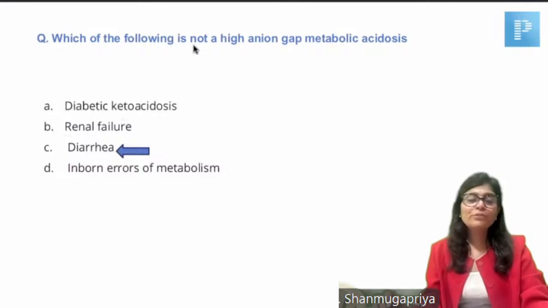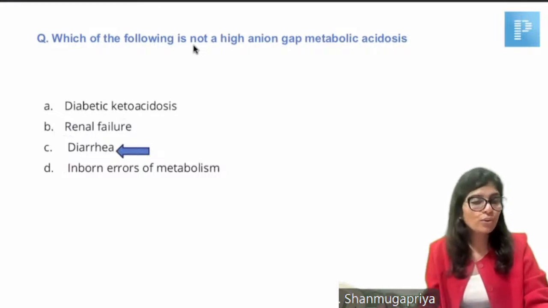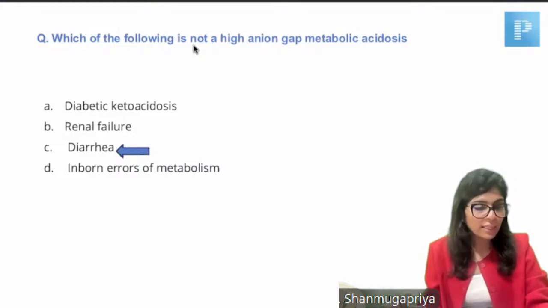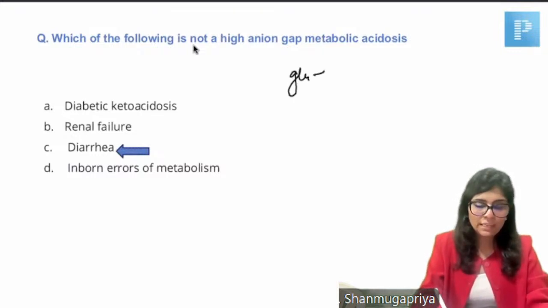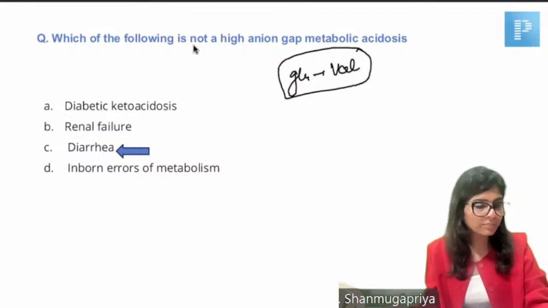So these are the 15 MCQs that were asked in INI-CET November 2024. I hope you all know and understood the answer for all these questions. They gave only glutamic acid to valine. That is what I was told. Glutamic acid to valine was there in the choice. I was told that there was no confusion about this question.